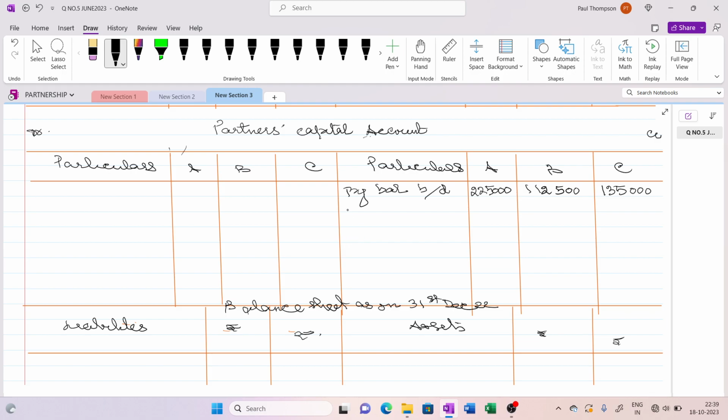So goodwill we will be transferring through capital account. By A and B's capital account, C will be getting goodwill. So write it in the bracket, it is a share of goodwill. That is 34,425. And A and B we have to debit for that amount, to C's capital account.